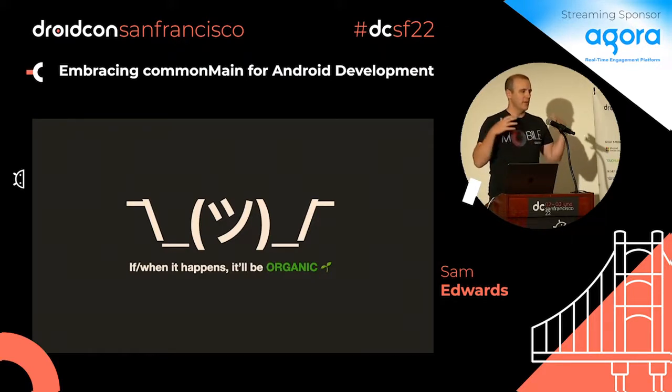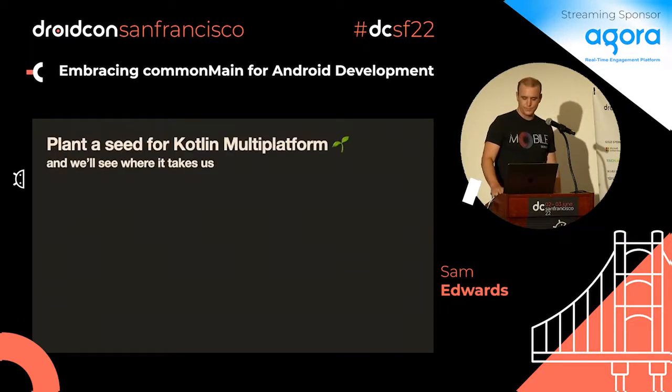It's a lot easier on a new project. Like with Dropbox, we've been around for over 10 years on our mobile app, so we have all the main foundations of things. So it's harder to start things there, but there are other newer apps and things we might build that would be able to benefit from it sooner. So yeah, going with that analogy of organic, let's plant a seed and see where it takes us.